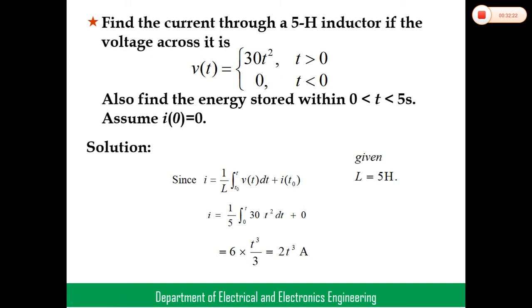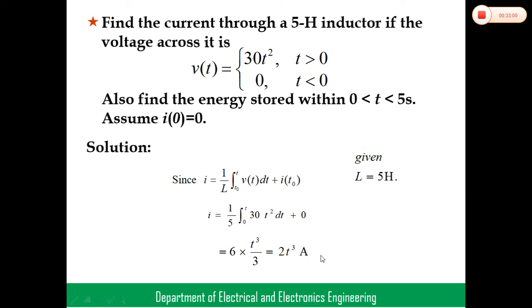Already we know that the energy stored in the inductor W equal to 1 by 2 L i square. L is already given, I need to find i. The formula for i is i equal to 1 by L integral V of t dt. Here the initial condition is 0. So 1 by L, 1 by 5, integration of V of t, 30 t square, dt. Integrating, t square becomes t cube by 3. So i equals 2 t cube amperes.